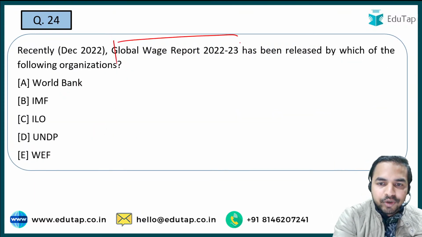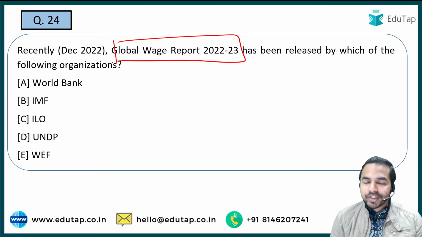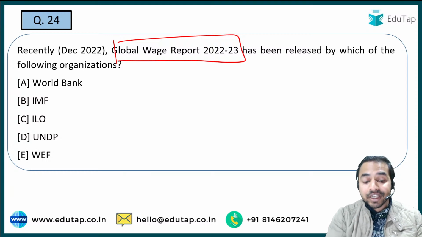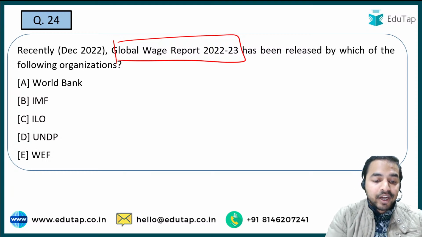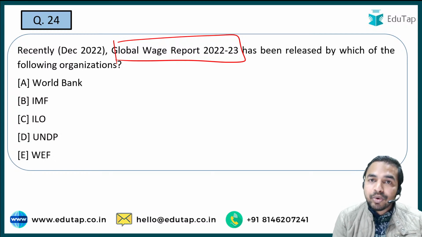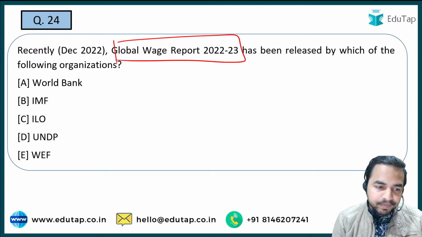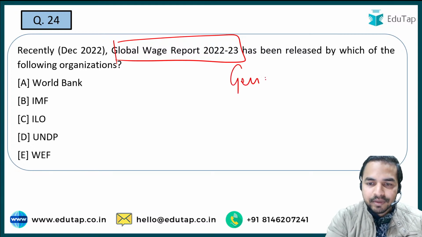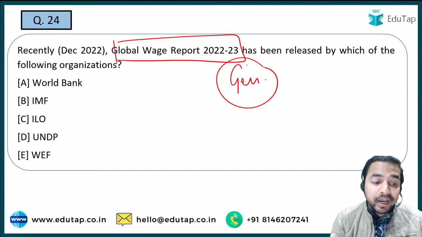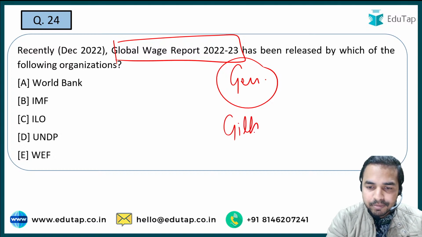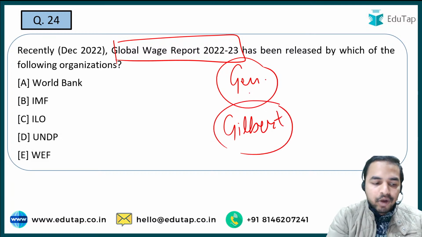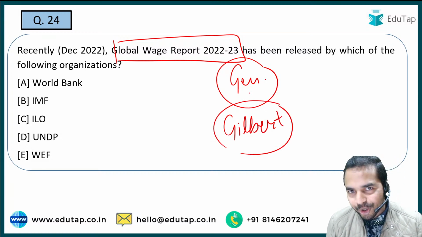Global Wage Report 2022-2023: which of these organizations has published it? A very important question and a very important report. When I talk about this particular report, let me give you a hint: this organization's headquarters is in Geneva, Switzerland, and the Director General of this organization is Mr. Gilbert Houngbo. So now I hope that it is very easy for you to answer this question.